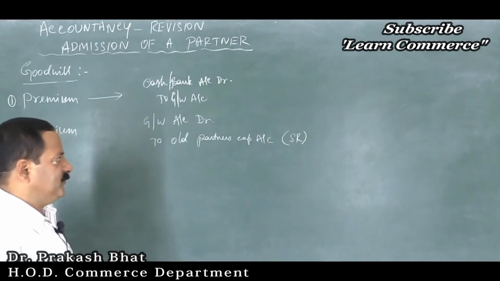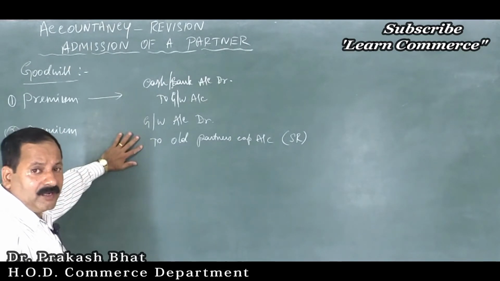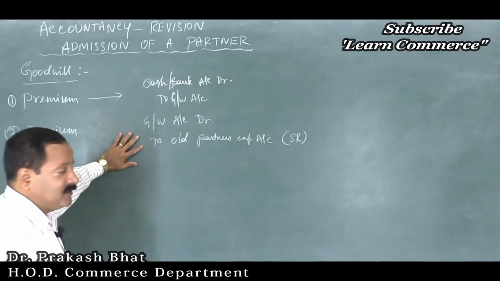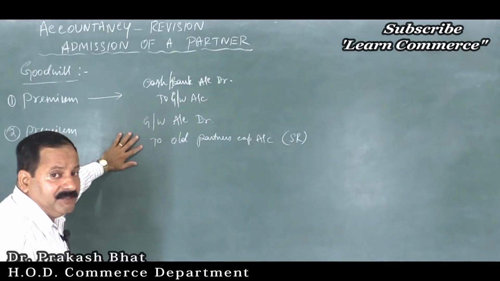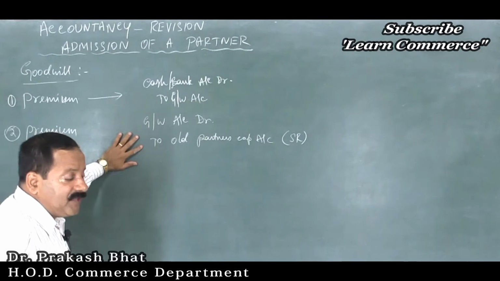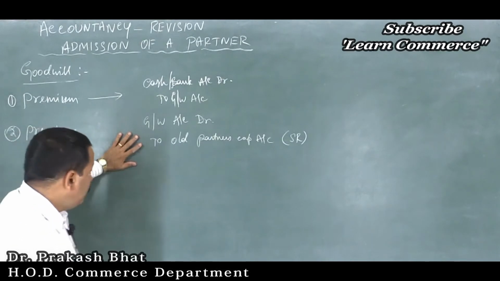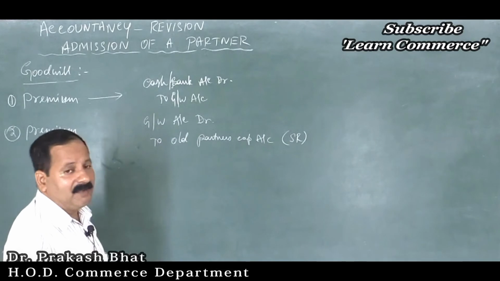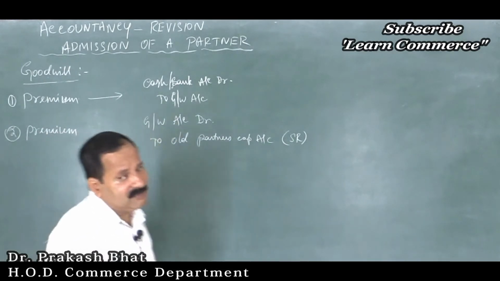Why sacrifice ratio? Because the ratio in which they have sacrificed a part of their share towards the new partner should be compensated by the new partner. Am I correct? So that much amount will be given to the old partners in the ratio in which they have sacrificed towards the new partner. That is very, very important here. So goodwill account to old partners capital account. Only 2 entries will be there.